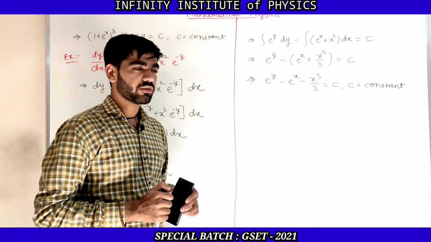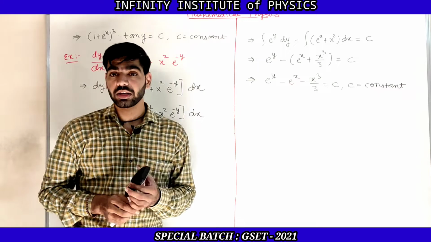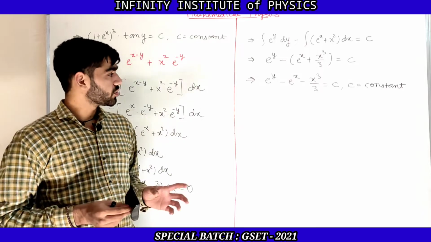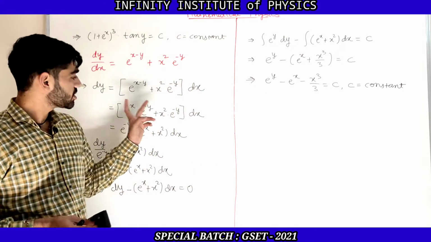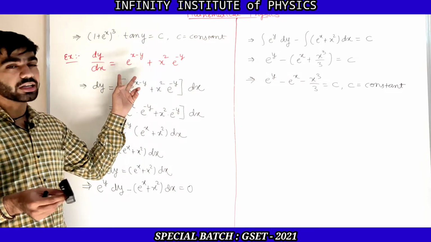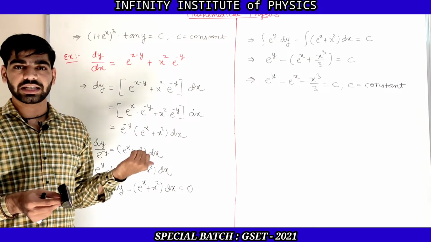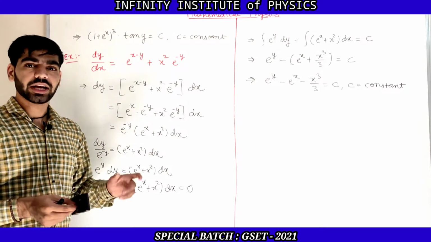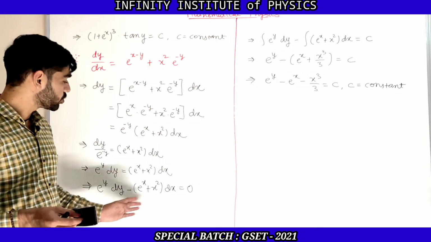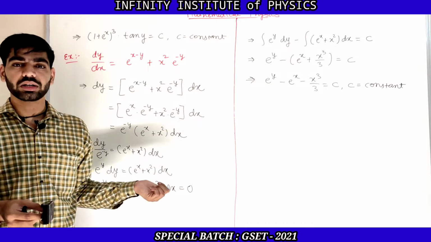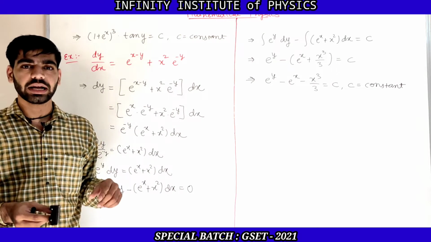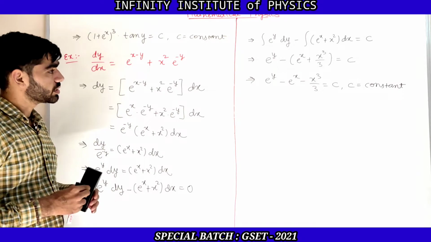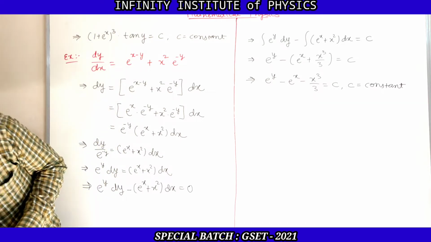So I hope it is clear to everyone how to solve the given differential equation by converting it into variable separable form. Clear? So again, we have just written the given differential equation in the form M dx plus N dy and checked whether it is in variable separable form or not. If it is in variable separable form, then directly you need to do the integration. If it is not, then try to convert it into variable separable form and then do the integration. That's simple. Clear? So this is related to the variable separable form.